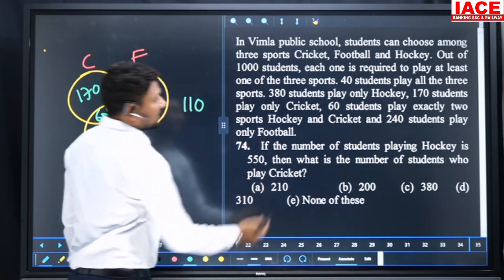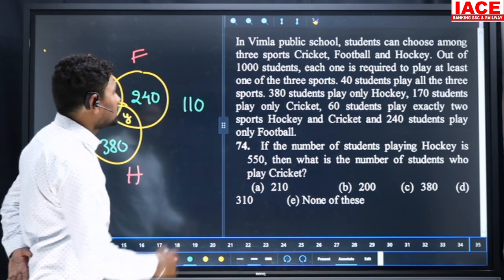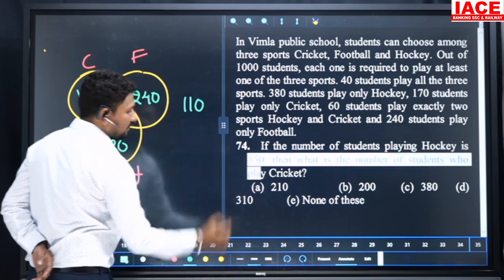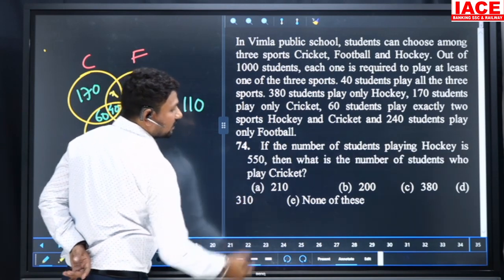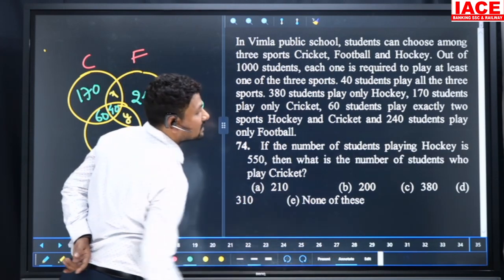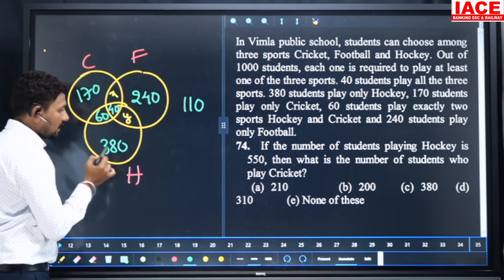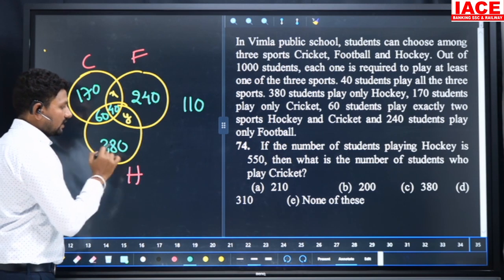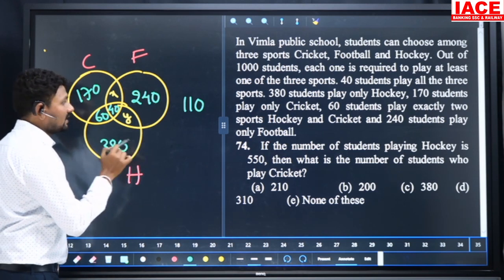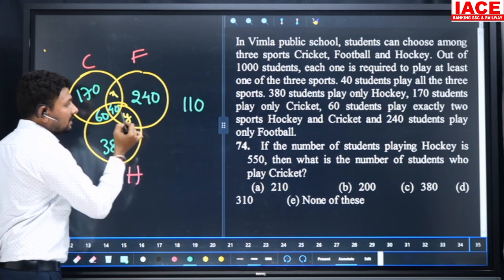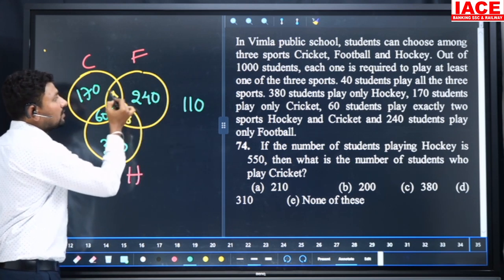Look at the second question. If the number of students playing hockey is 550, then what is the number of students who play cricket? Here 550 means 60 plus 40 is 100, 100 plus 380 is 480. The difference between 480 and 550 is 70. This is the y value, which is 70, but the x plus y value is 110, so the 70 will be removed. It should be equal to 40.